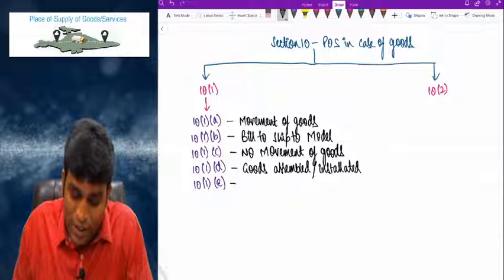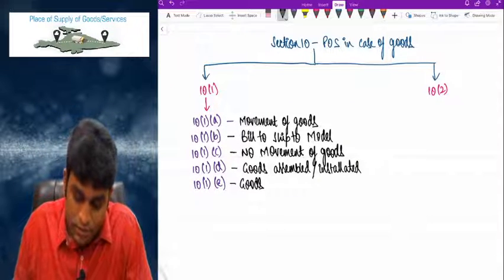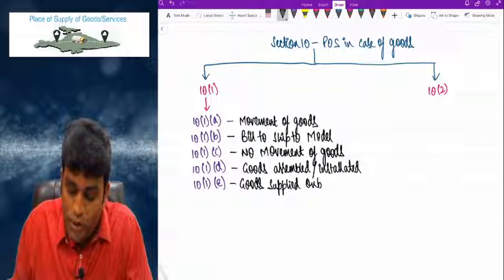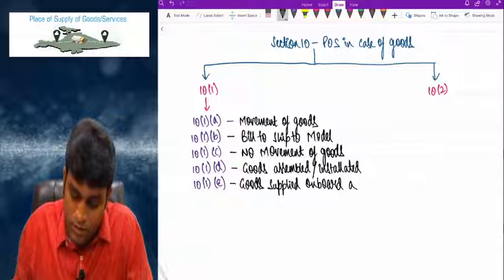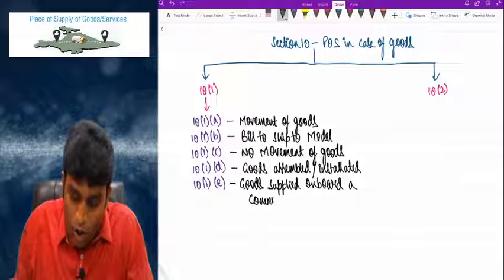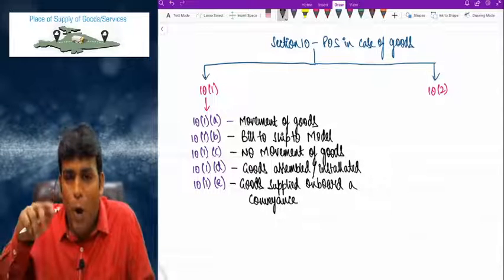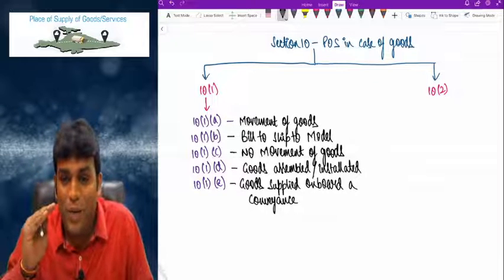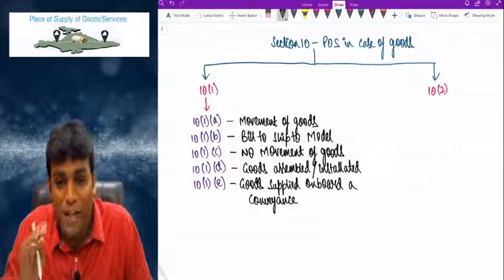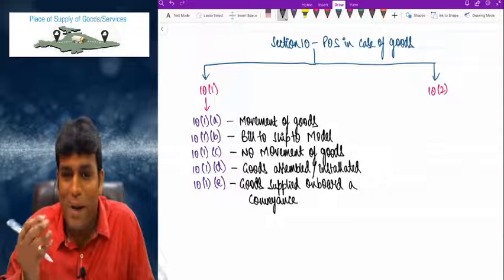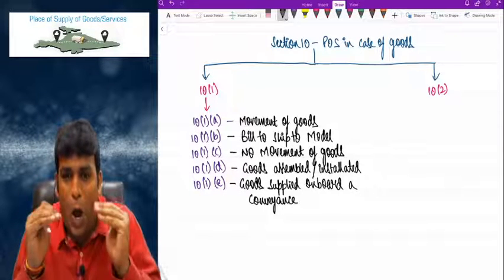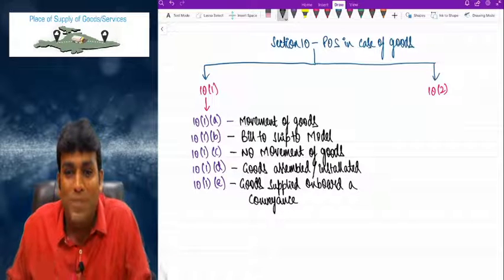Finally, 10.1e talks about goods supplied on board a conveyance. That means when you are going in the train or in the flight, or let's say you are going by bus, when you are on the journey, you might buy some goods.